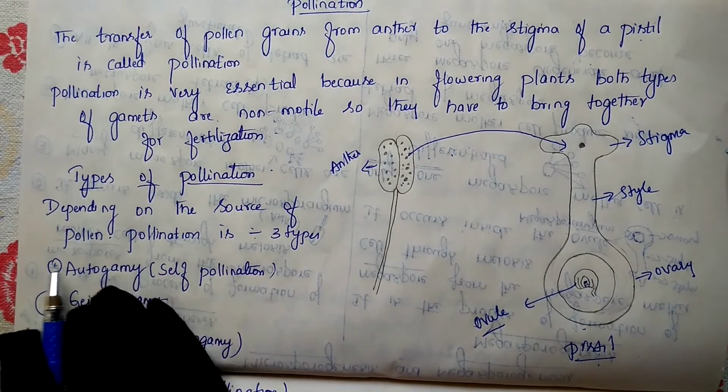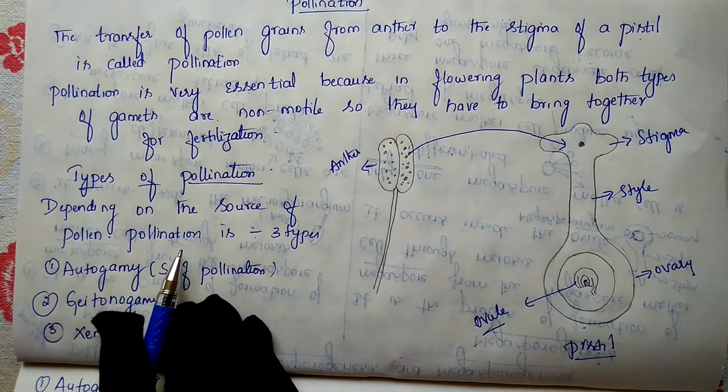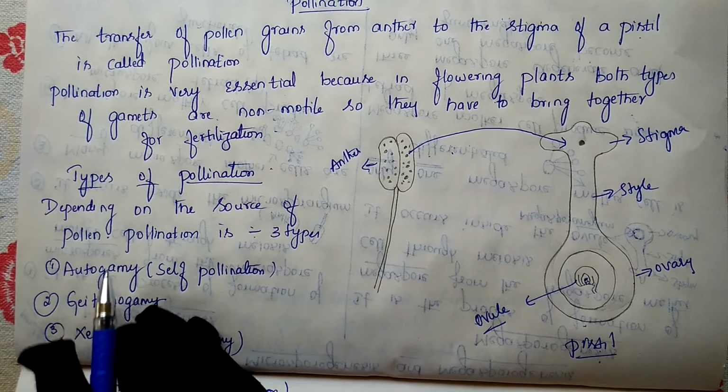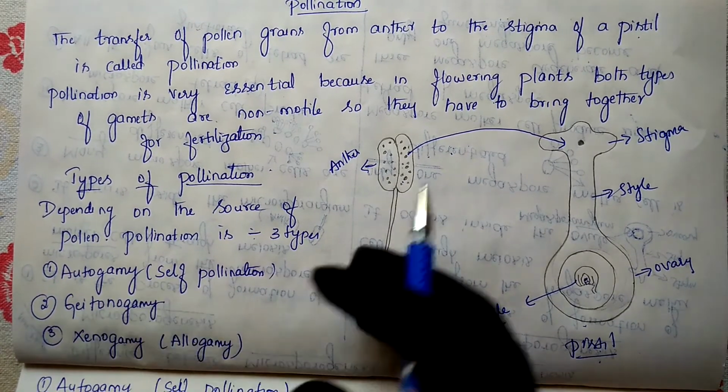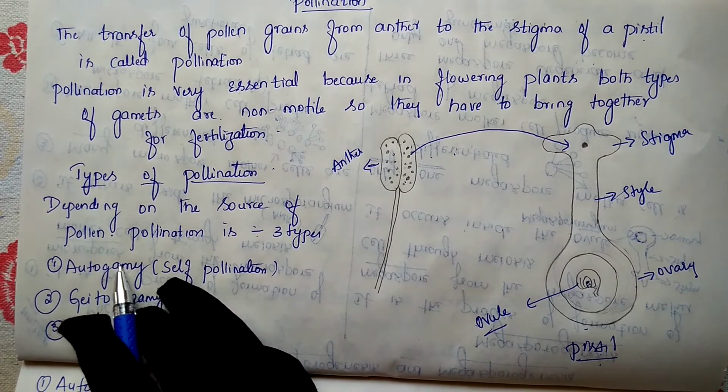So depending on the source of pollen, pollination is divided into three types. Depending on how we are getting the pollen grains, on that basis pollination has been divided into three types.